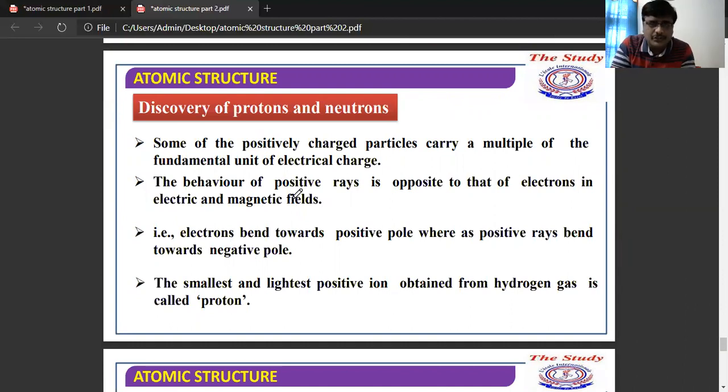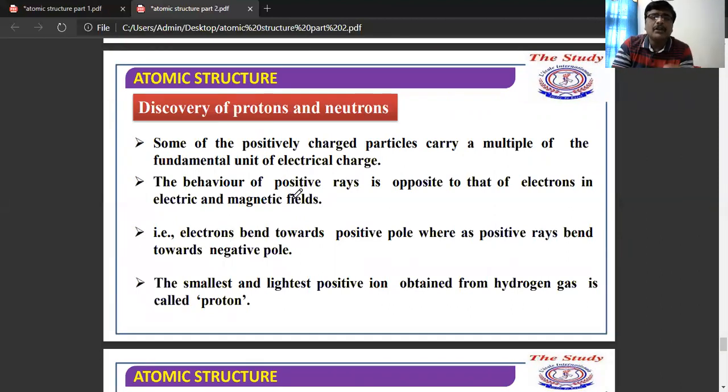We know that the positive charge and negative charge will be completely opposite to each other. So when they are placed in either an electric field or a magnetic field, the electrons, which have negative charge, bend towards the positive pole, whereas the positive rays, which have positive charge, bend towards the negative pole.